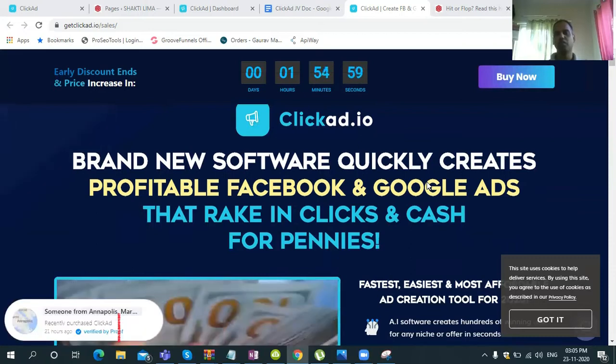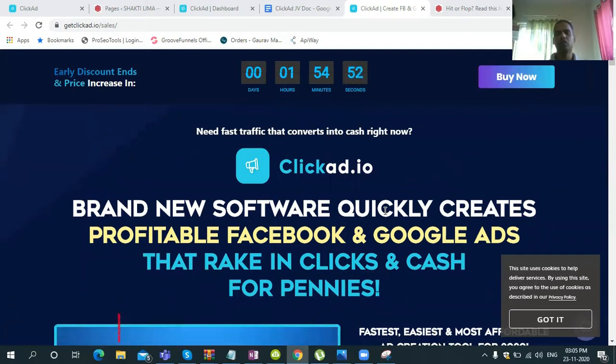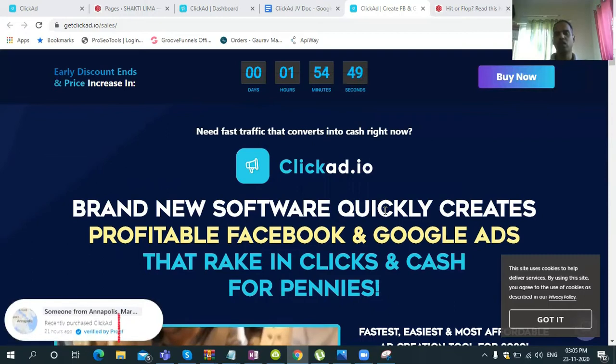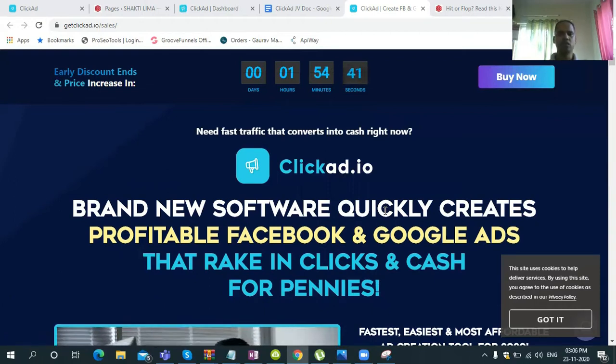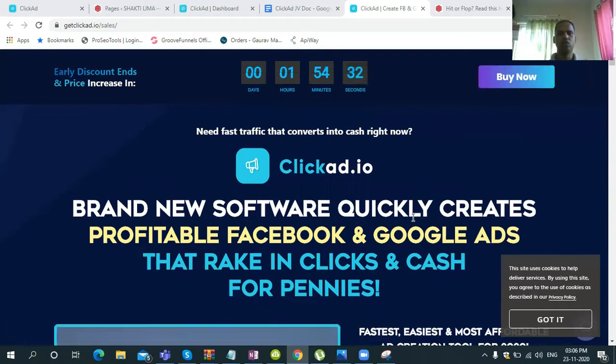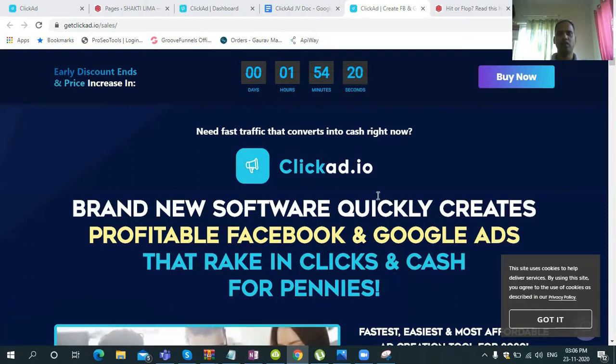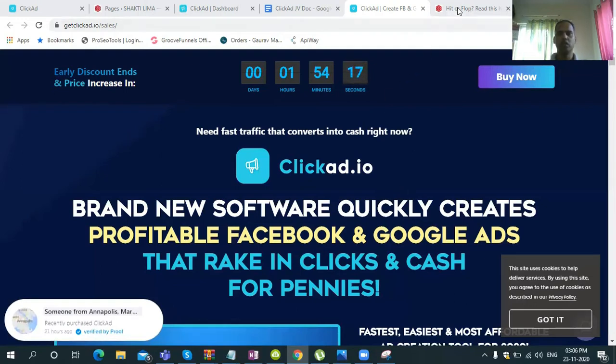This software helps you create Facebook and Google ads within a few minutes by just clicking a few buttons, wherein you don't have to think about what the creative or the ad copy would be. You just select the targeting and do the basic things, and the other heavy lifting will be done by this software. It can save you a lot of time, and at the same time it gives you some great ad copies and creatives which can be used for your ad.